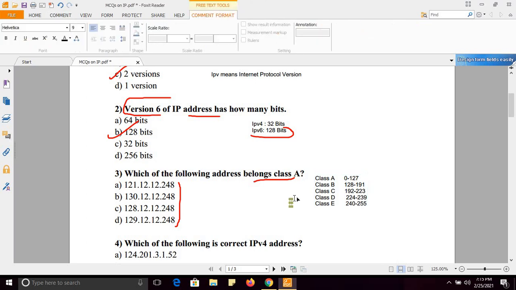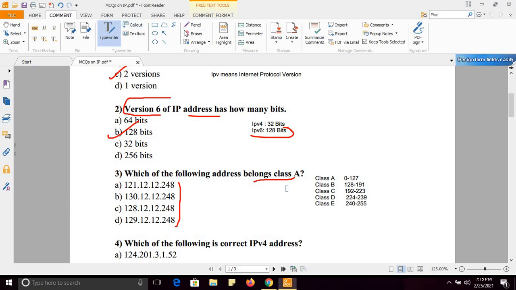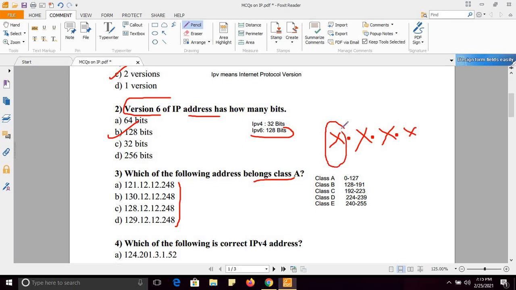Here I am talking about first octet. Fine. IP address has 4 octets. For example, this. So 4 octets, and I am talking about first octet. How you can identify IP address belongs to which class? By using first octet only. Fine. You can identify which class an IP address belongs to from the first octet only.